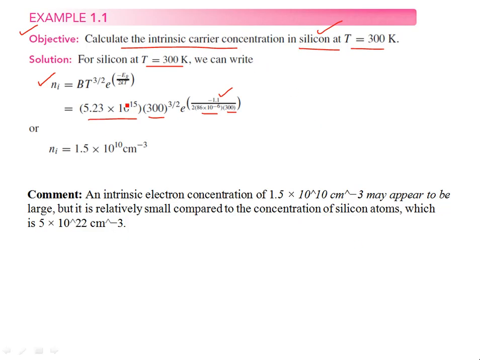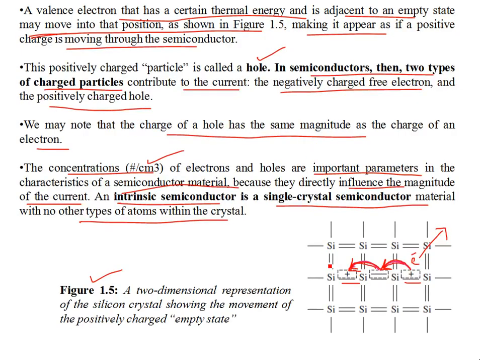So if you plug those values into this equation for silicon, with the temperature and the band gap values of silicon, you get 1.5 into 10 to the power 10 free charges per cubic centimeter, primarily due to the 300 Kelvin temperature that generated free charge carriers. Now, the comment is that an intrinsic electron concentration of 1.5 into 10 to the power 10 per cubic centimeter might look like a large value. However, consider the number of silicon atoms in this structure.